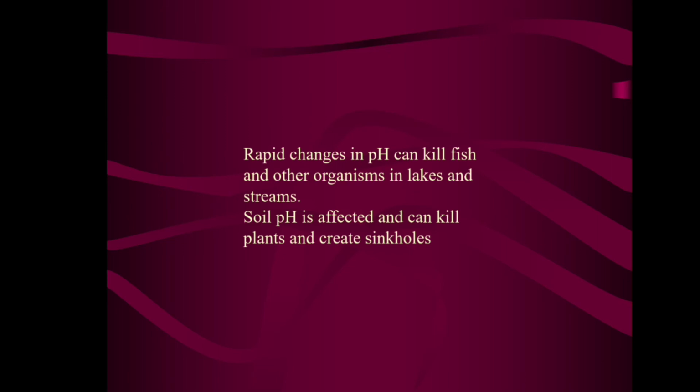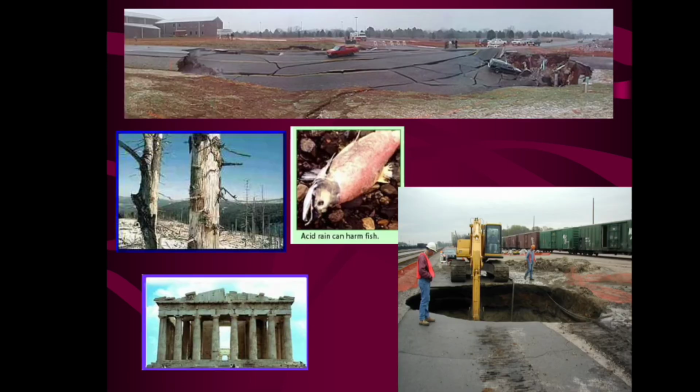Now, rapid changes in pH can kill fish and other organisms in lakes and streams. Soil pH is affected and can kill plants and create sinkholes also. That's why in the ponds where fishes are cultivated, the pH of water is controlled. Here we can see in the diagram how acid rain can harm a fish, or when the pH of soil is changed, how the plants are affected.